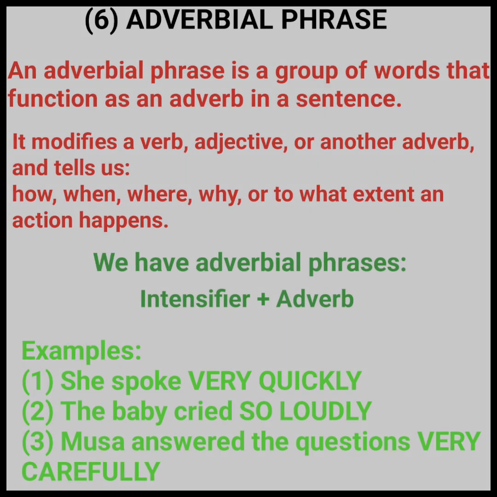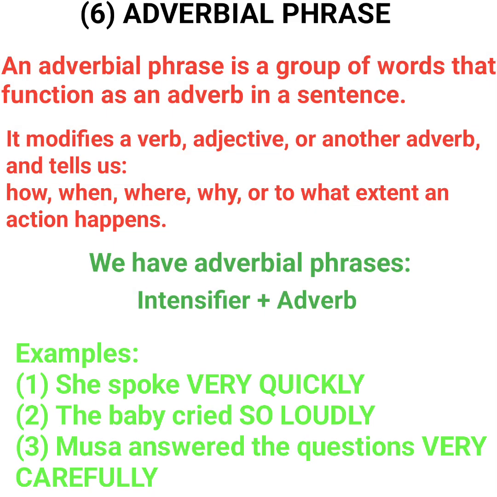Number 6 is adverbial phrase. An adverbial phrase is a group of words that function as an adverb in a sentence. So adverb modifies verb, adjective, or another adverb. The same thing is adverbial phrase. It performs the same function as that. Adverbial phrase modifies a verb, adjective, or another adverb, so as to show how, when, where, why, or to what extent an action happens.